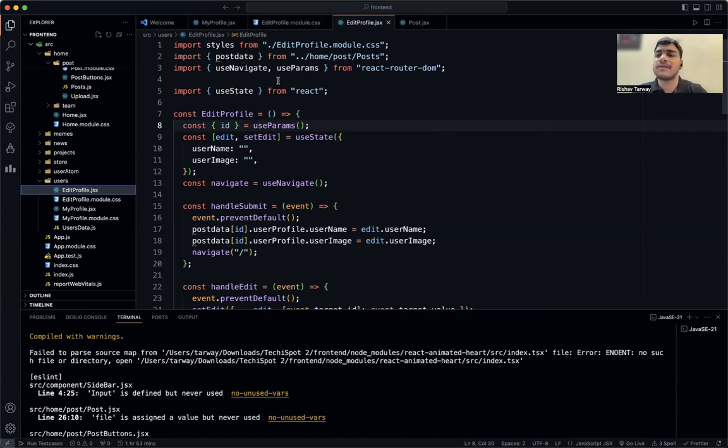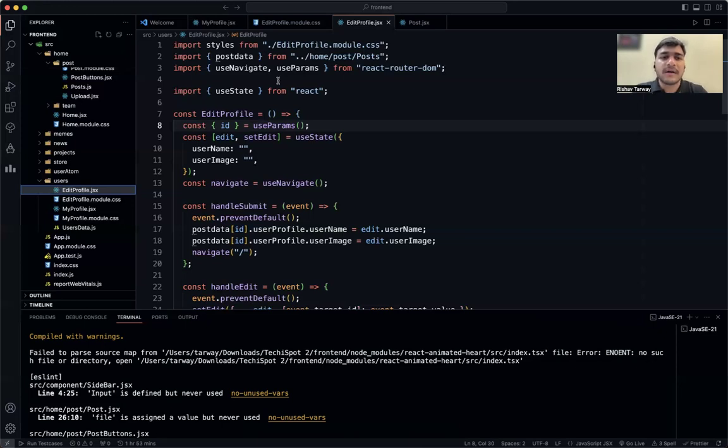And with the help of useNavigate and useParams, we have simply navigated that user to the form we have created in order to make changes in that particular community. Then we have also imported the useState hook from React in order to make changes. So we have declared a few state variables in order to make changes to that particular user.